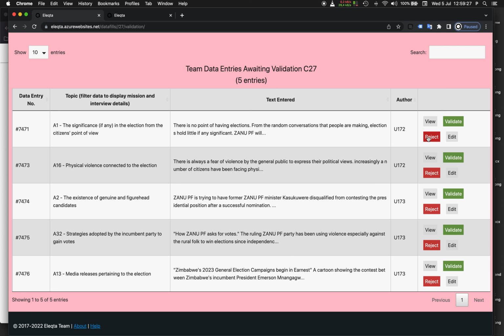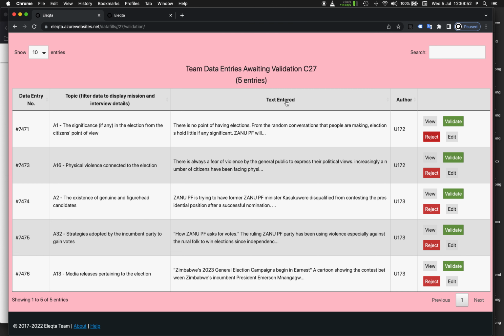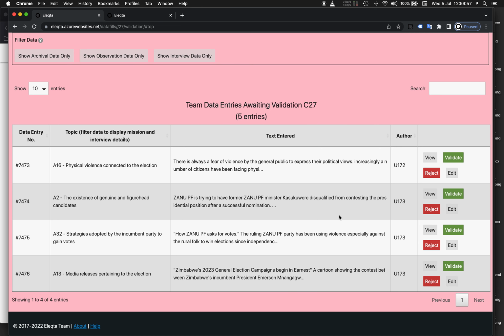I'm going to reject this data entry too, saying attention to the first map, should have been empty. And also submitted too early. Okay, so this is also going back to the author. Let's take a look at the next one.